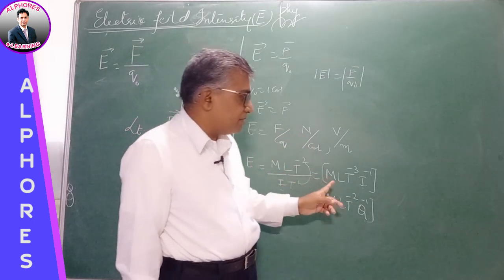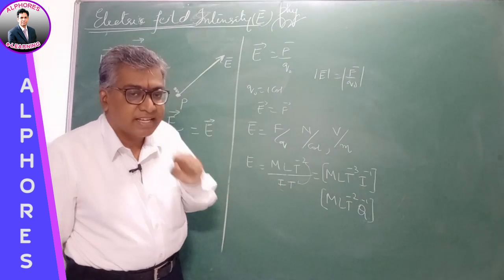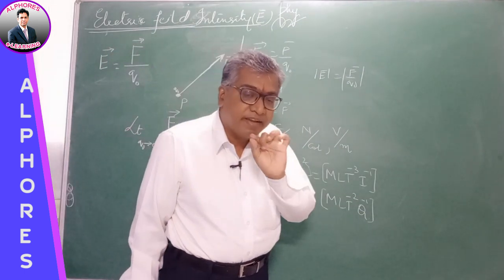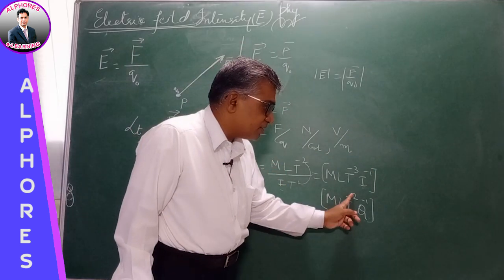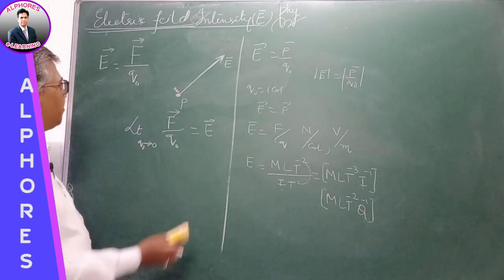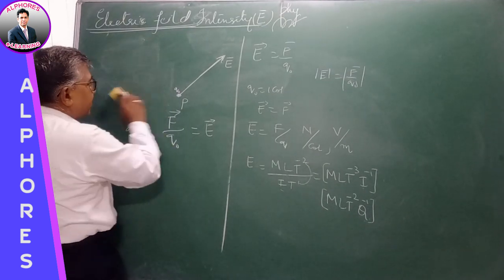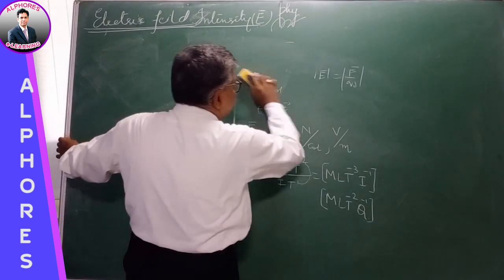ampere is taken as a fundamental quantity, MLT minus 3 I minus 1. Or if charge is taken as a fundamental quantity, sometimes you will define in the question, if Q is taken as a fundamental quantity, then MLT minus 2 Q minus 1. This is the dimensional formula of electric field, right? Later, let us take up the applications of this electric field.